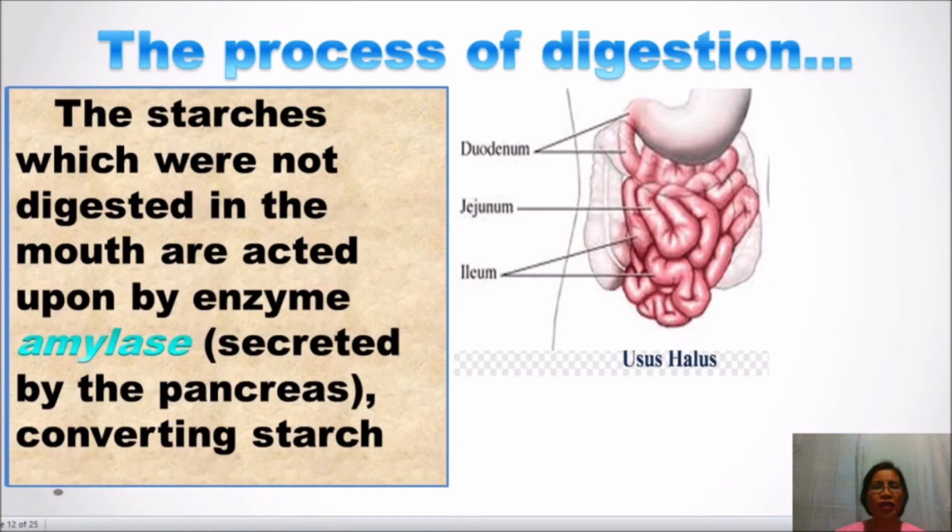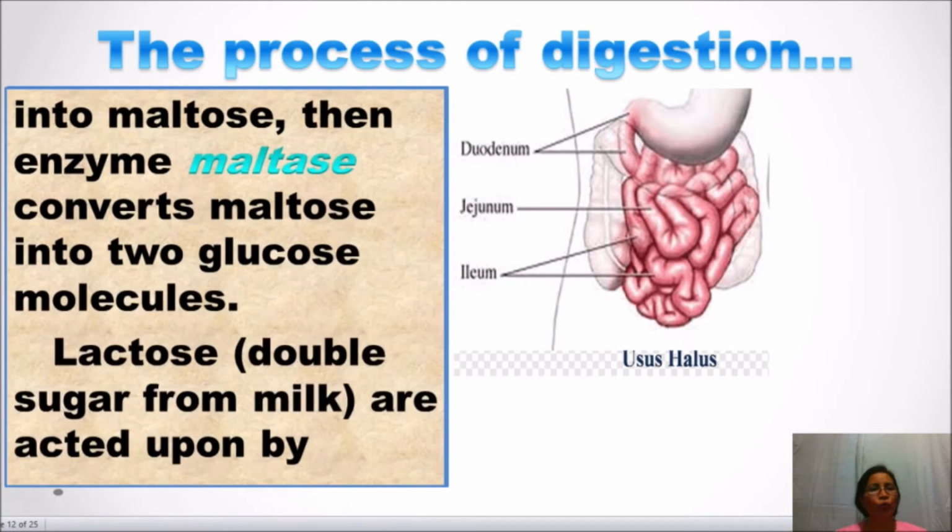The starches, which were not digested in the mouth, are acted upon by enzyme amylase. Enzyme amylase at this point is secreted by the pancreas, converting starch into maltose. Then, enzyme maltase converts maltose into 2 glucose molecules.